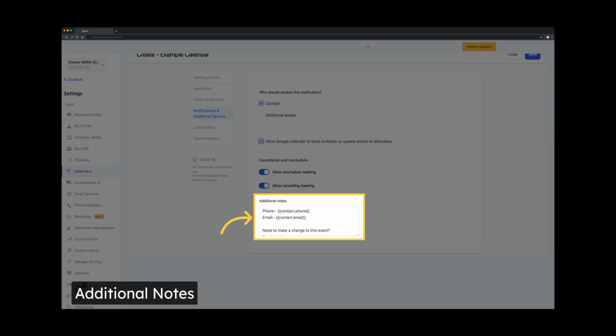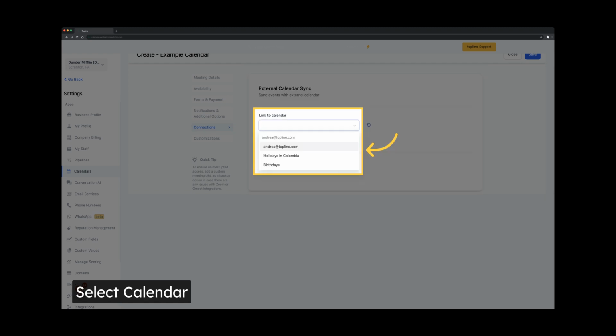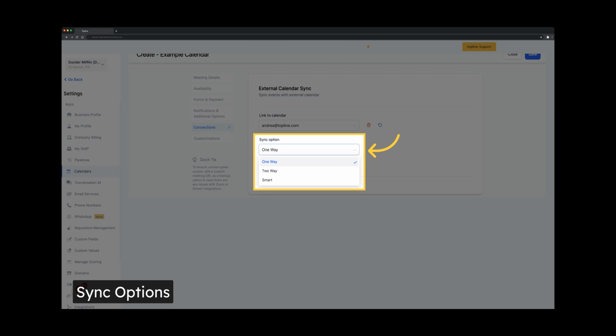In the Additional Notes section, you can add any relevant notes or information to the appointment details. This is useful for adding context to the appointment, requesting additional information to be brought to the appointment, or any other information that may need to be added after the appointment is booked. Adding notes can help you and your team prepare for appointments and ensure that all necessary details are available for each appointment. Sync events with external calendar. Select from the options the calendar you want to link. Select an option: one-way, two-way, or smart.